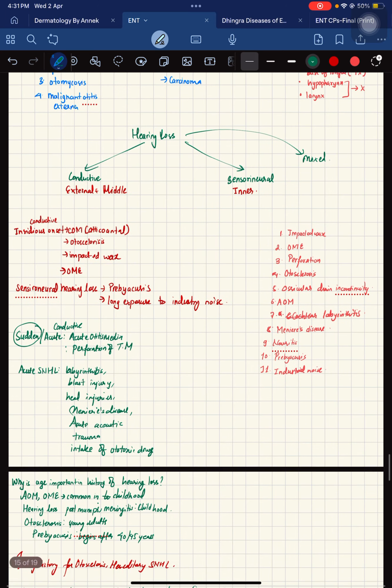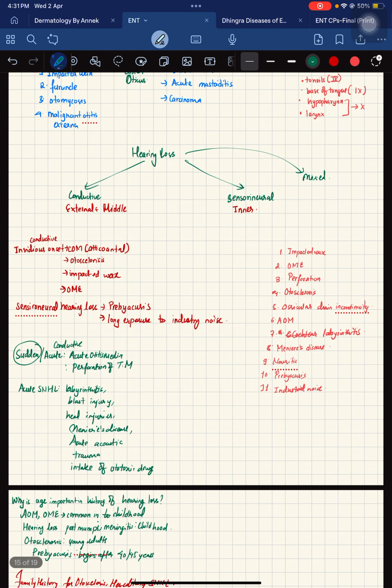Now let's talk about another symptom, that is hearing loss. It could be conductive or sensorineural or mixed kind. The conductive is due to the external as well as middle ear, and the sensorineural is due to inner ear abnormalities.